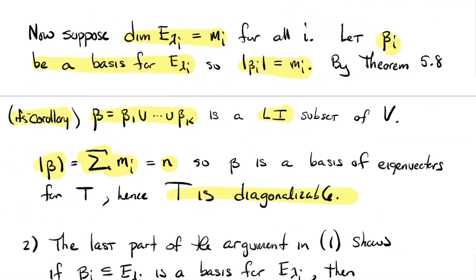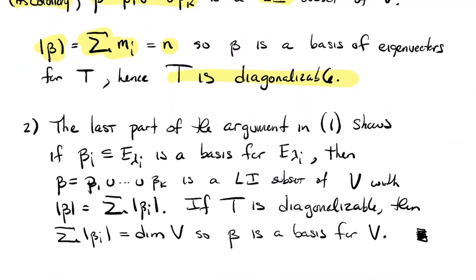Cool. Okay, the second part of the theorem, we actually kind of already proved. The last part of the argument that we just gave shows that if you take beta i as a basis for each one of the eigenspaces, then the union of them is a linearly independent subset of V, and the number of elements in that union would, of course, be the sum of the number of elements in each component because they're disjoint, right?